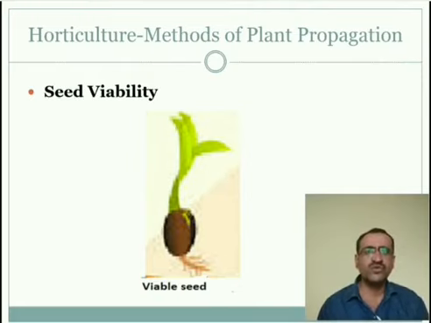If we sow some seed in the field, for example, we sow 100 seeds, can all 100 seeds produce new seedlings? No. Out of 100 seeds, 80 to 90 seedlings can be developed, and that is nothing but the viability of that specific seed. Out of 100 seeds, 80 or 90 seeds are viable. That means they are converted into seedlings, or they can reproduce into a new plant. That is the viability of the seed.